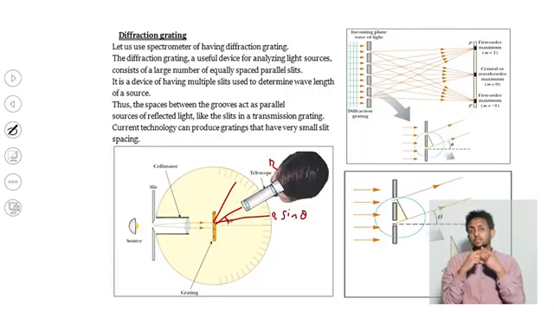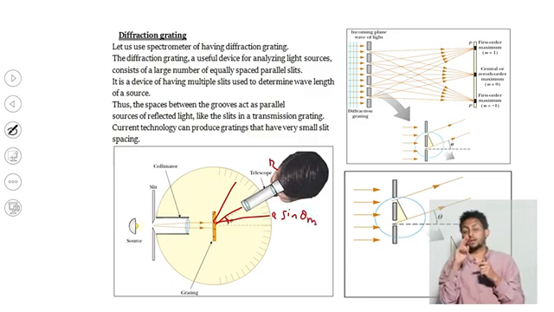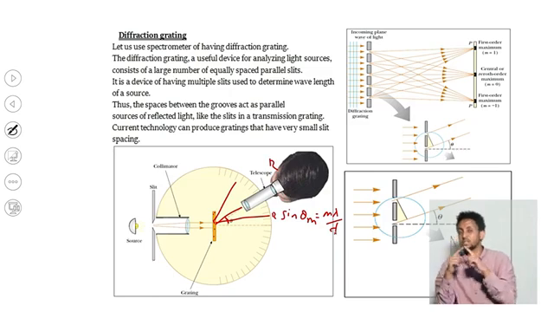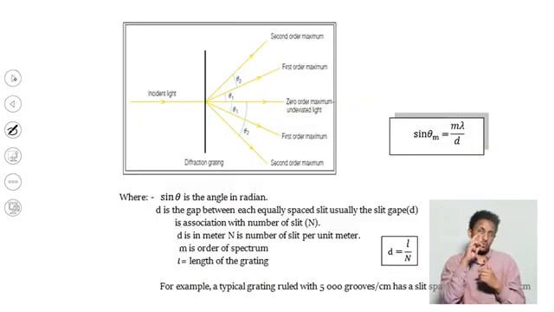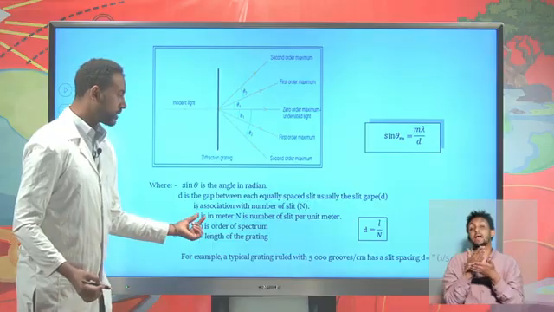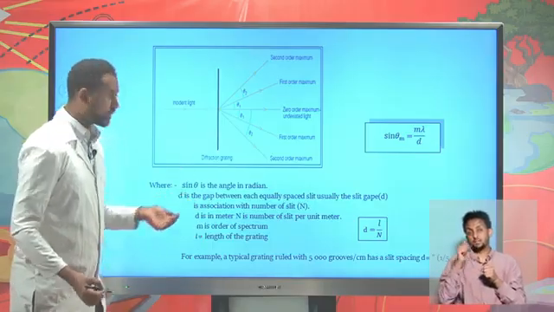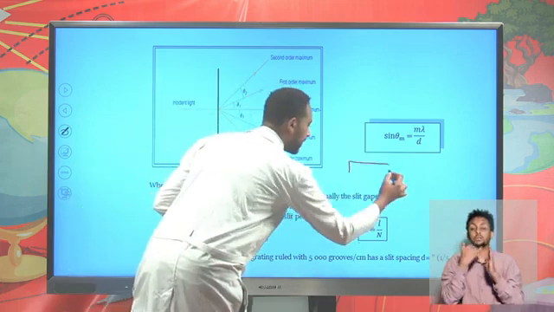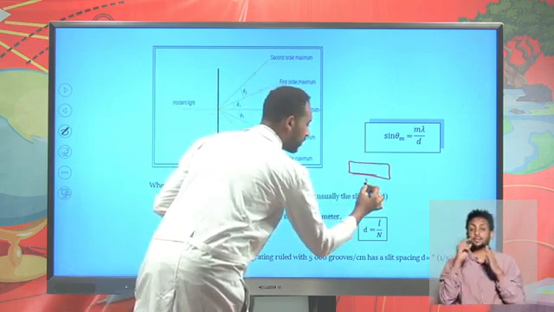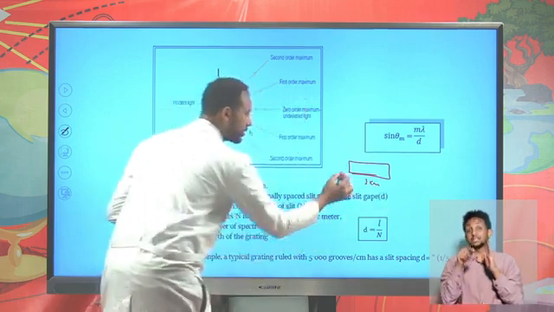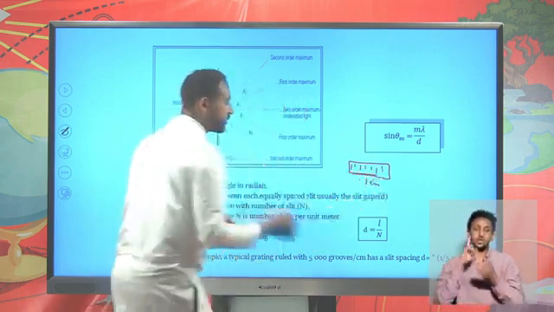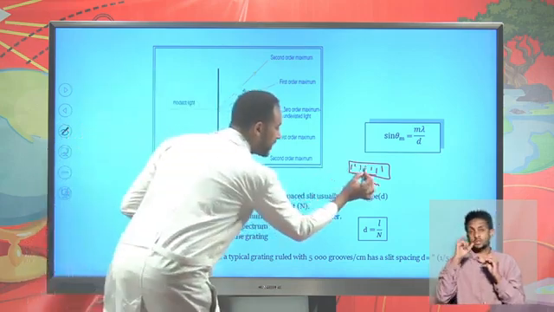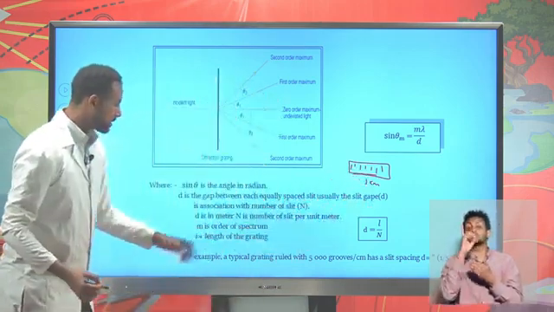There are different orders of spectrum, so that sine theta of the mth order is m times lambda over d, where lambda is the wavelength of red in this case, and d is the space between each slit on the grating. Here d is the space between each slit, and it is expressed in meters. For example, if the grating is 1 centimeter wide, on this 1 centimeter you might have hundreds or thousands of slits. So the distance between each slit is known as d.